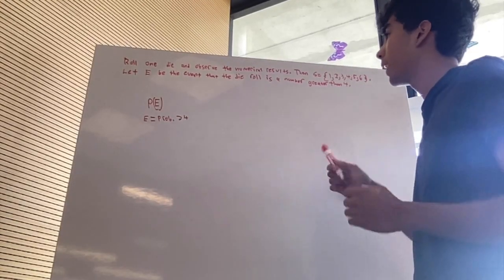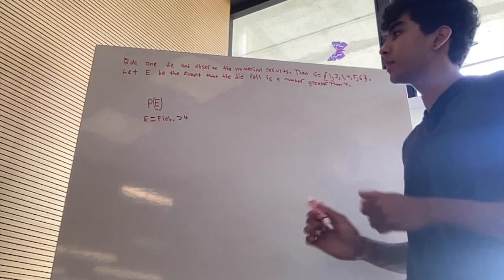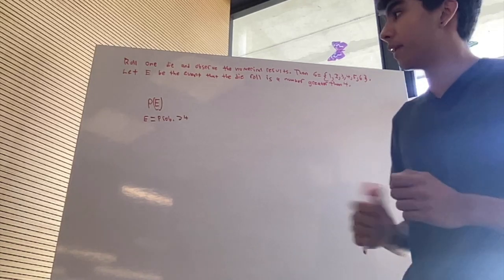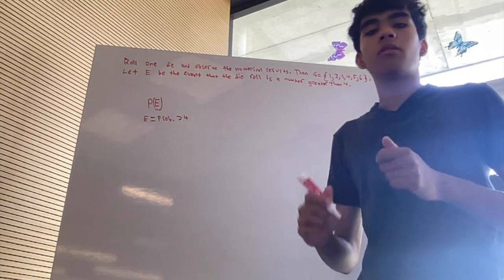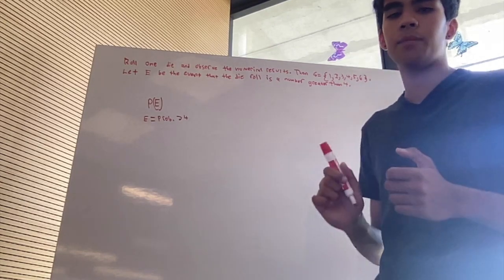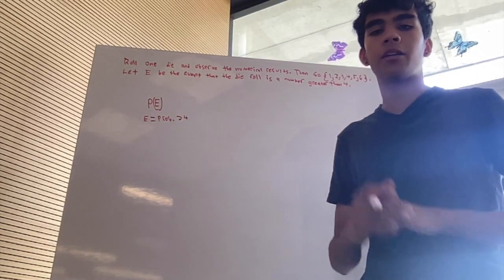So our first problem is: roll one die and observe the numerical results. When S equals 1, 2, 3, 4, 5, 6, let E be the event that the die roll is a number greater than 4. So to solve this probability question, we need to find the probability of event E, which is the event that the die roll is a number greater than 4. Given that we have a fair 6-sided die, we know that each face has an equal probability of landing face up. So here, E equals the probability of getting a number greater than 4.